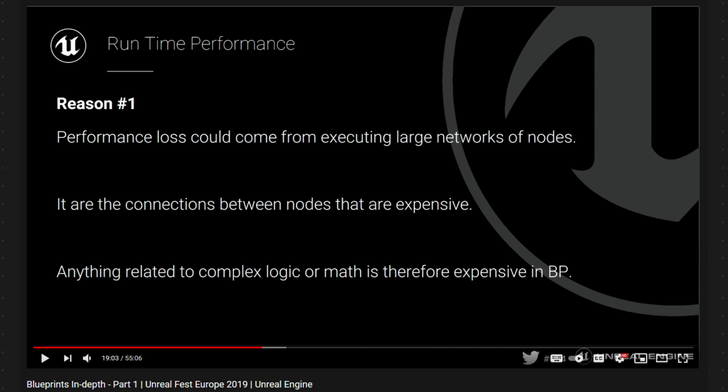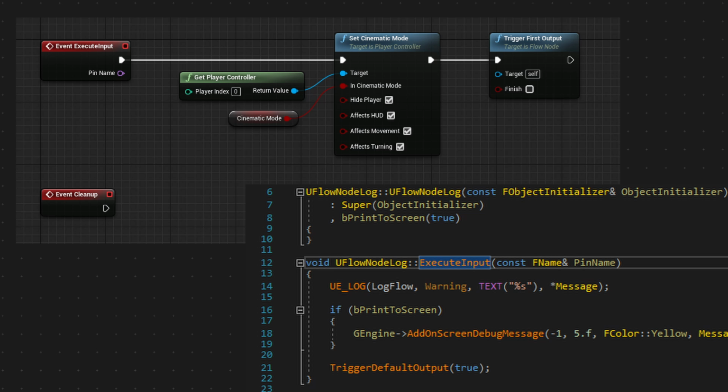This screenshot comes from the excellent talk on Blueprints prepared by the Epic Evangelist. I strongly recommend watching it to anybody doing anything in Blueprints. Flow nodes can be created in C++ and in Blueprints. If you have a programmer in the team, I would strongly recommend creating most of the nodes, or all of them, in C++, so you can take advantage of the entire functionality of the Unreal Engine.